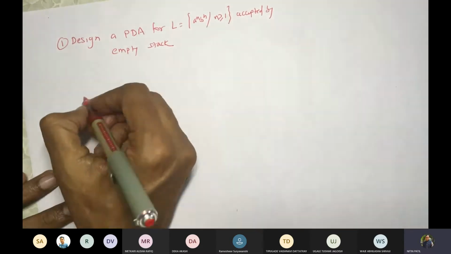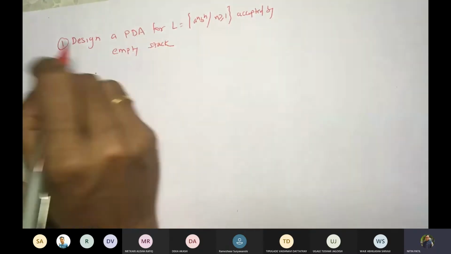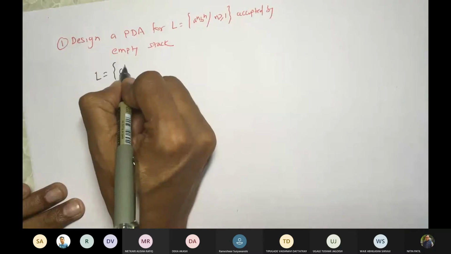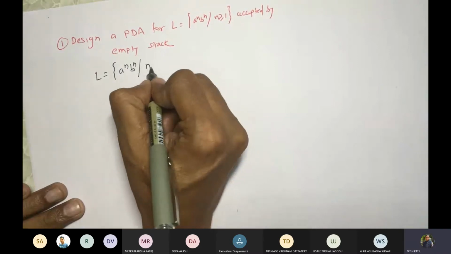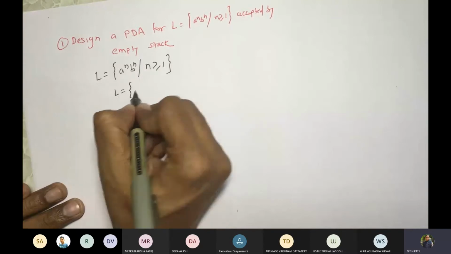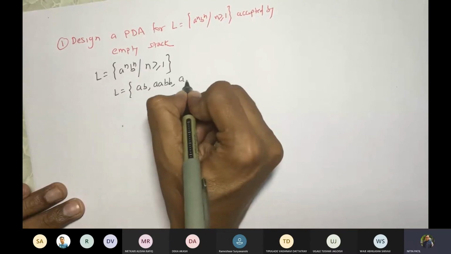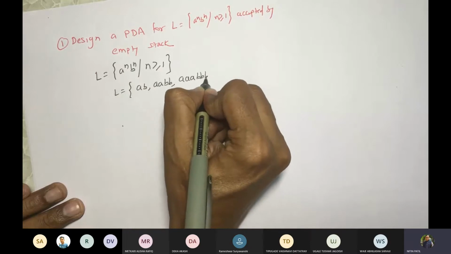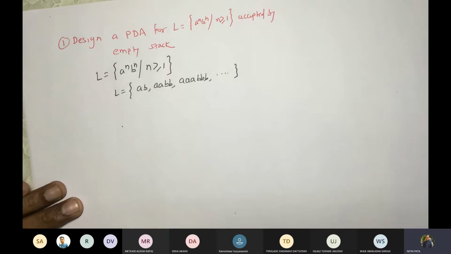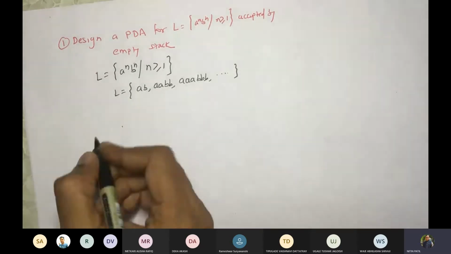Now you have to start like this. You are definitely going to take sample strings. For example, L is equal to A raised to N, B raised to N, N greater than or equal to 1 is the language given. So my L would be AB, AABB, AAABBB, and so on. The solution that we give will not work with only one string. It will work with all possible strings. You can try that.